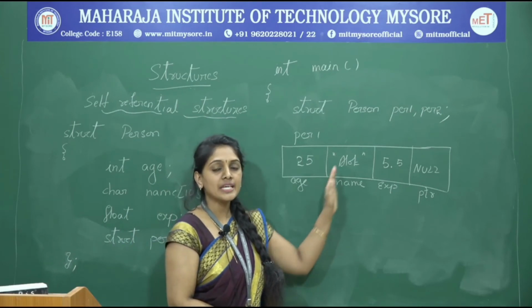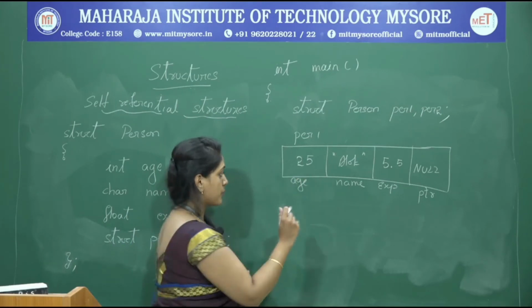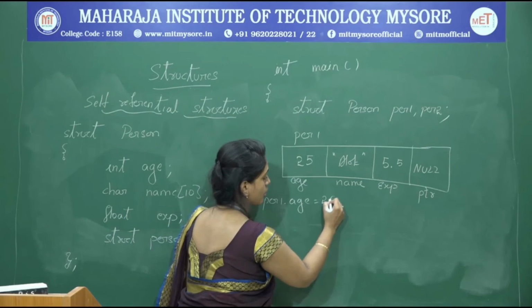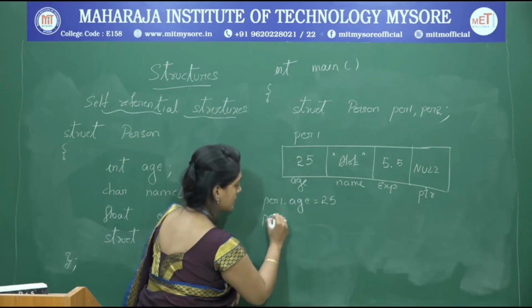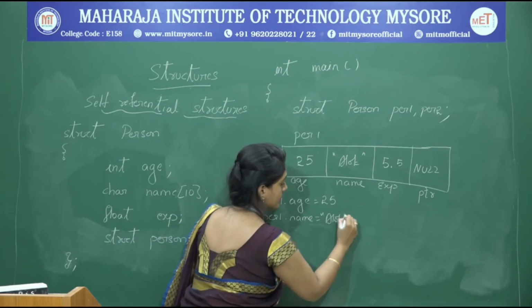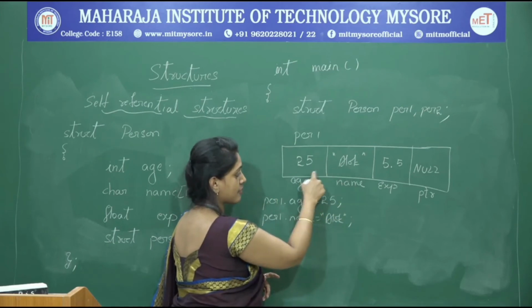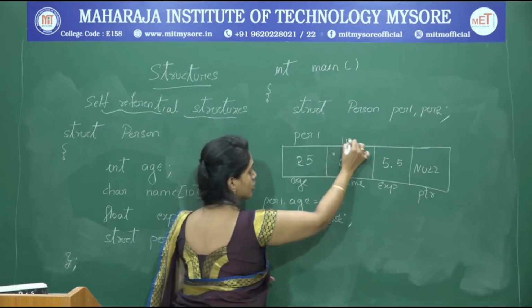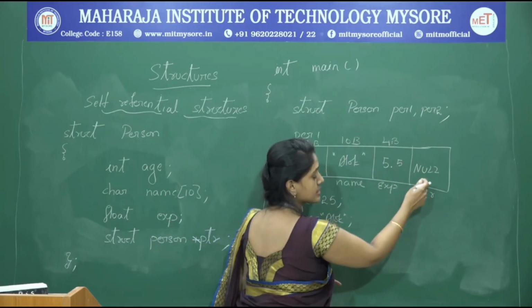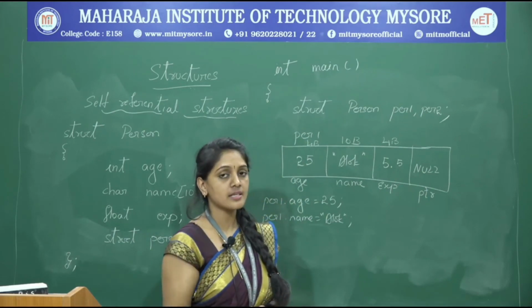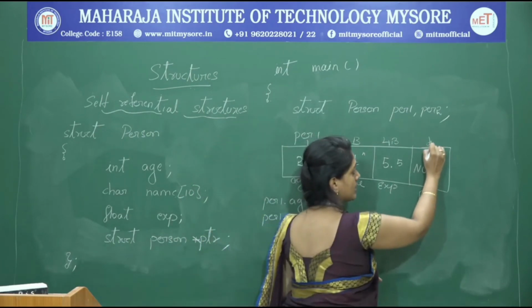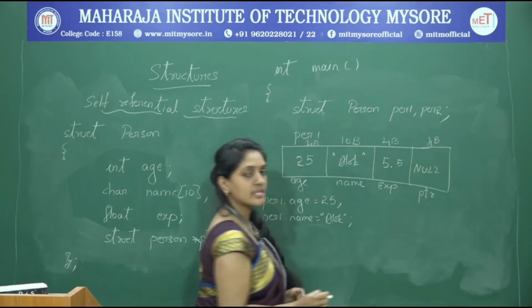So this is how PER1 gets allocated with the memory. Suppose PER1 age equals 25, that's stored in this location. Then PER1 dot name is Alok, which gets stored in some place after this, which will have 10 bytes of memory, 4 bytes, 4 bytes. Since a pointer address is a hexadecimal value, but still it contributes as an integer type, it will allocate 4 bytes of memory for the address.